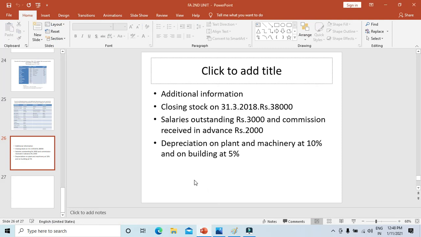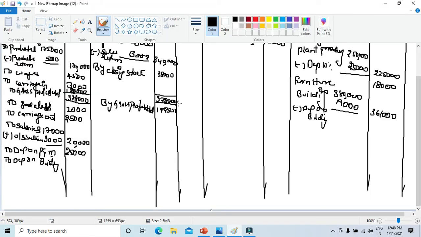We have taken almost all the items. Yeah, commission received in advance, we have not taken them. So we have to take that also. Commission received in advance. By commission 16,000, minus prepaid expenses, income received in advance.